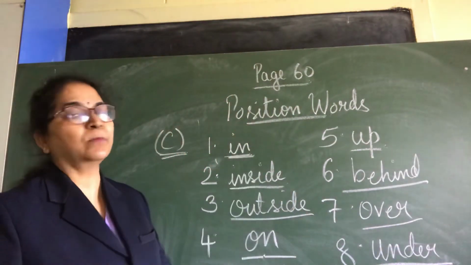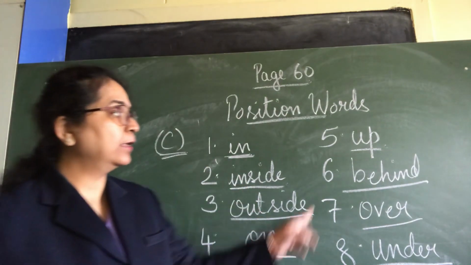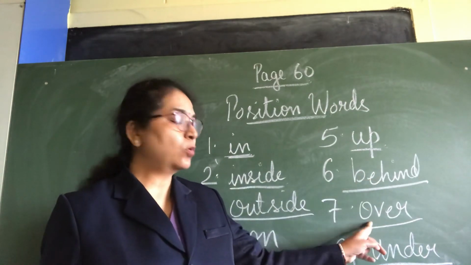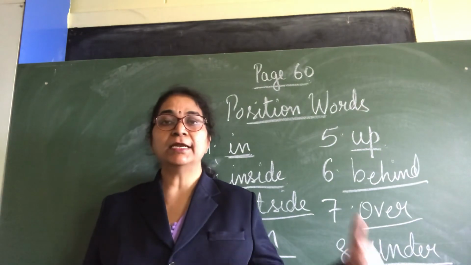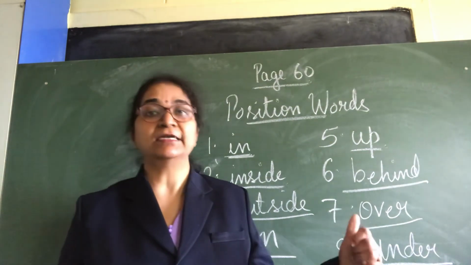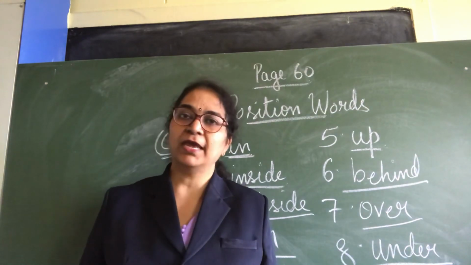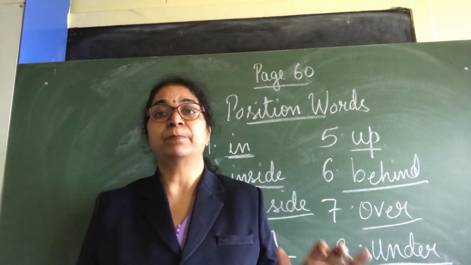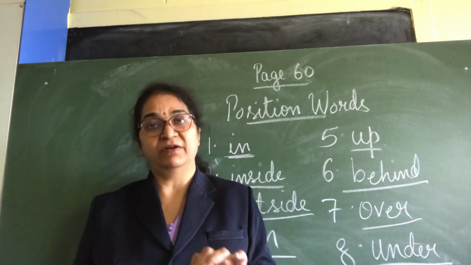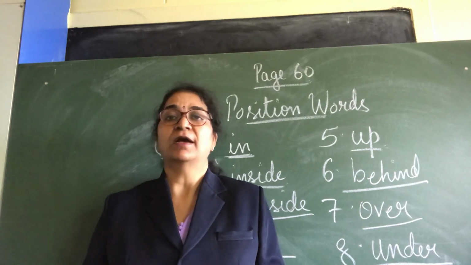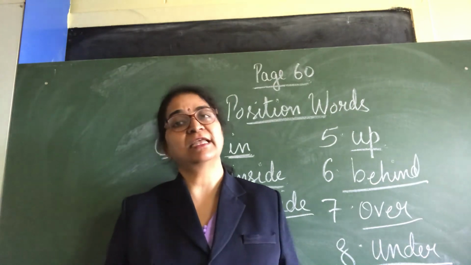So these all are position words: in, inside, outside, on, up, behind, over and under. So children, read the sentence once again, understand what the position word is, and underline it after that. Be perfect with understanding and then do it, only then you will learn perfectly. Okay children? So complete your exercise. We'll continue with the next exercise in the next class.